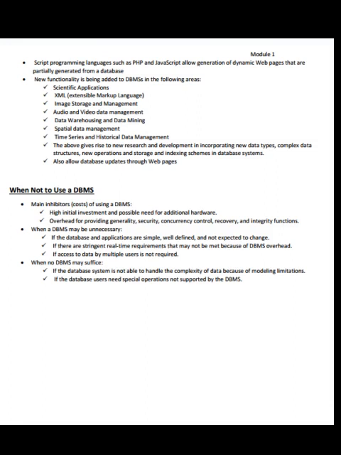When a DBMS may be unnecessary: if the database and the applications are simple, well defined and not expected to change, if there are stringent real-time requirements that may not be met because of DBMS overhead, if access to data by multiple users is not required, when no DBMS may suffice.